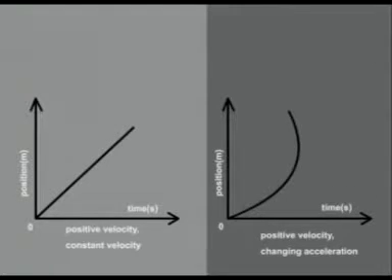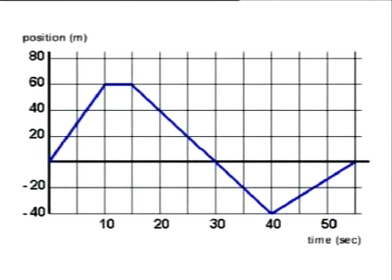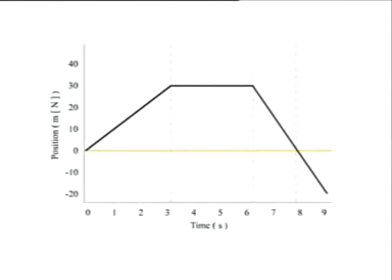If the velocity is constant, then the slope is constant, that is a straight line. If the velocity is changing, then the slope is changing, that is a curved line. The position time graph reveals useful information about the velocity of the object. It is often said, as the slope goes, so goes the velocity.